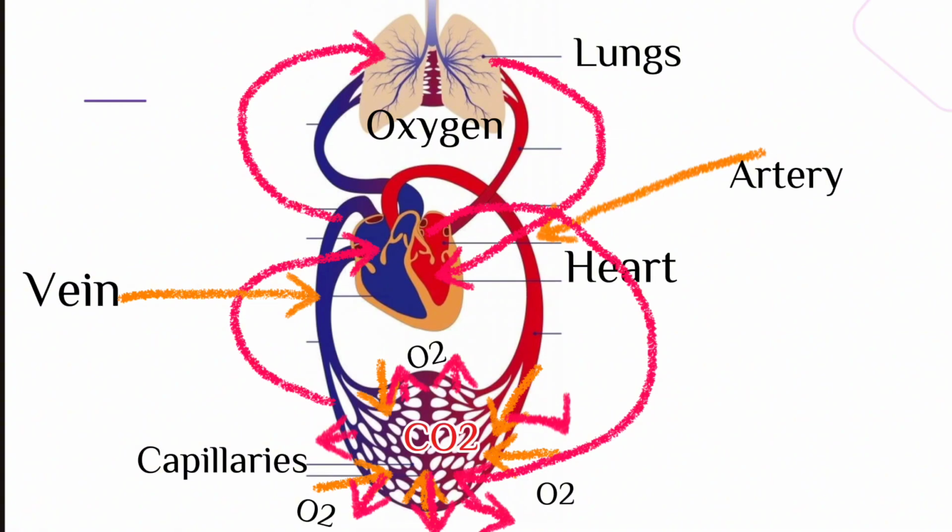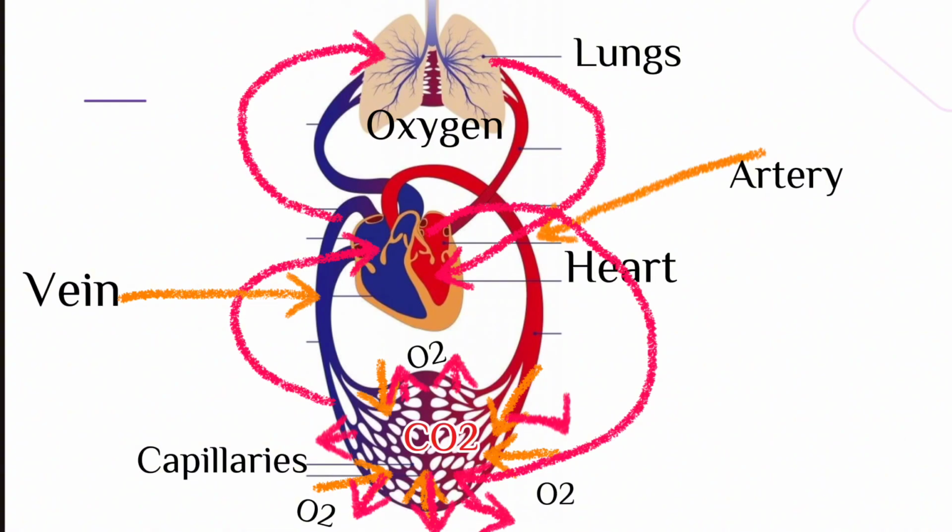The cycle continues. Breathe in the oxygen. Oxygen is transported by arteries from the lungs to the heart. Further, the heart will pump the oxygenated blood from the heart to the capillaries. In the capillaries the oxygen will diffuse out. The oxygen is used by cells.